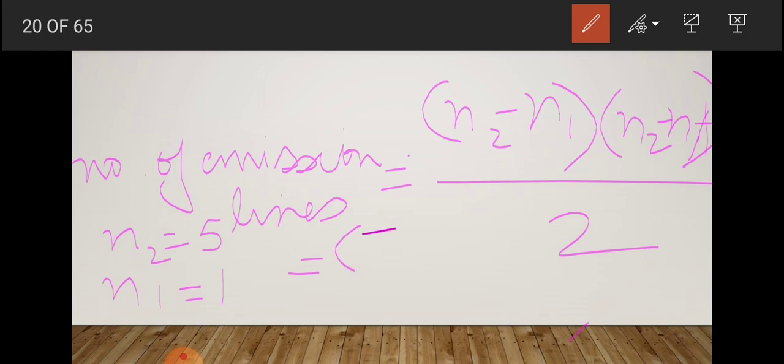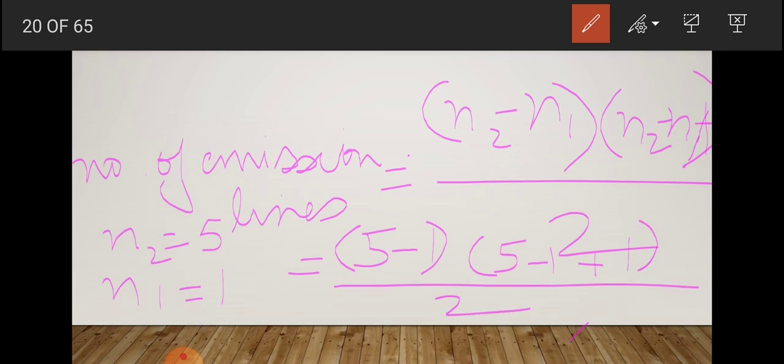N2 minus N1 means 5 minus 1, which is 4, and 4 plus 1 is 5. 5 fours are 20. 20 by 2 is equal to 10. So with this formula we can find out how many emission lines are coming.